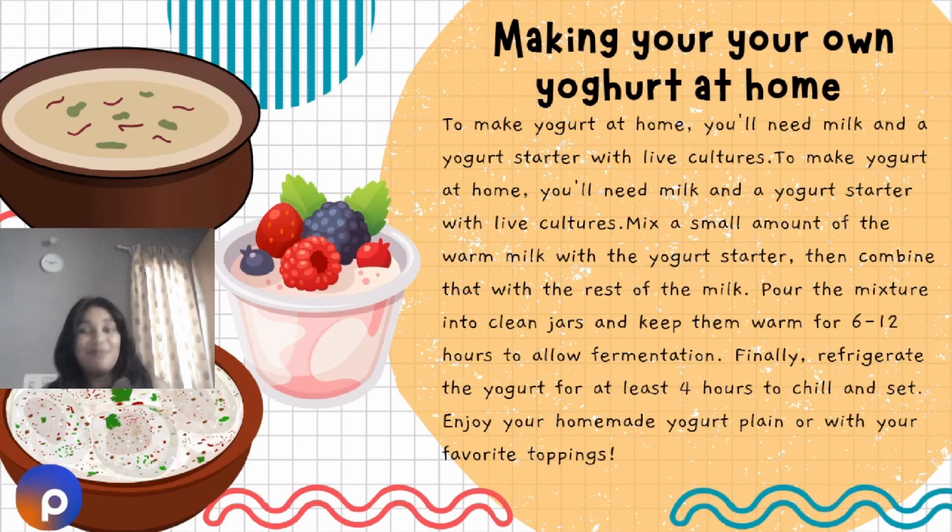Next day morning, take the yogurt, put it in the refrigerator for around 3 to 4 hours maximum. Chill it and set it. Then you have your own yogurt. You can either eat the yogurt plain, or you can add in some fruits to make it more funky and the way you want. That is how easy it is to make yogurt at home.